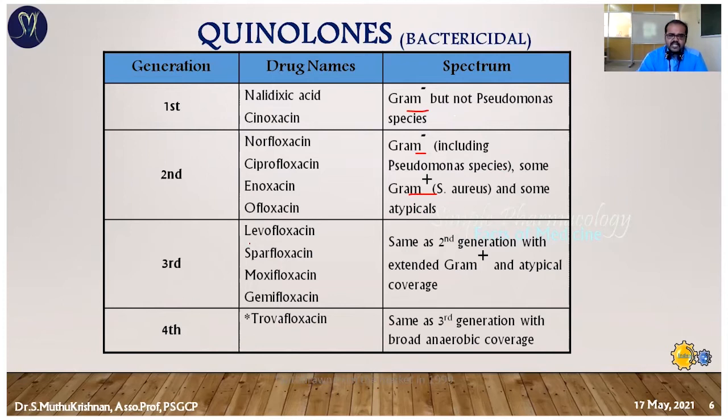The important third generation drugs are levofloxacin and moxifloxacin. These two drugs are very important. They are an extension of the second generation drugs, and very effective against gram positive organisms. The fourth generation drug is trovafloxacin. Same as the third generation, it is effective against a broad spectrum of organisms. Anaerobic organisms can also be treated with these fourth generation antibiotics.